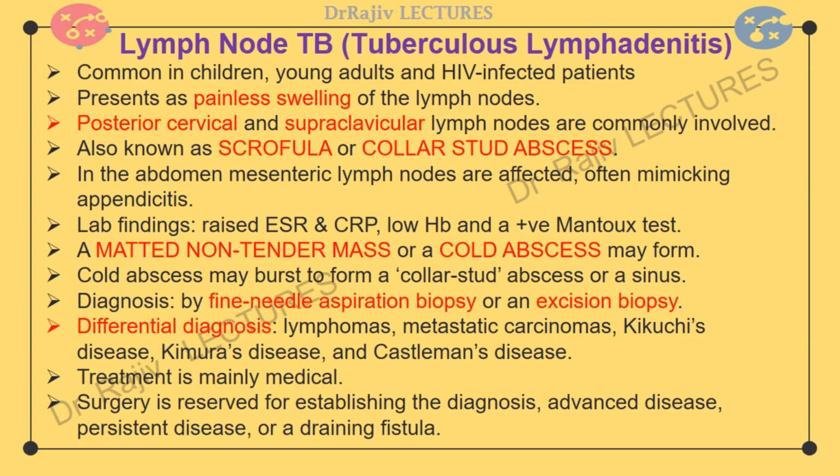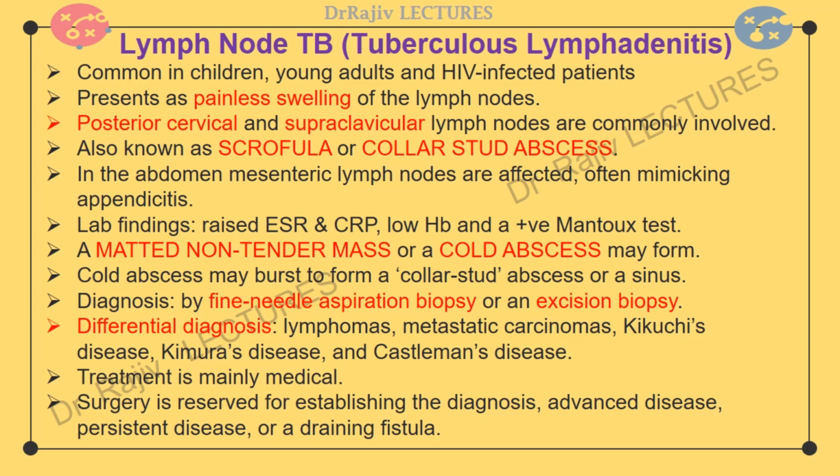In the abdomen, tubercle bacilli enter the mesenteric lymph nodes through the Peyer's patches present in the terminal ileum. The tuberculous mesenteric lymphadenitis presents with abdominal pain, vomiting, and slight tenderness in the right iliac fossa, mimicking appendicitis. Negative Rovsing sign, normal pulse rate, and absence of high leukocytosis go against the diagnosis of appendicitis.